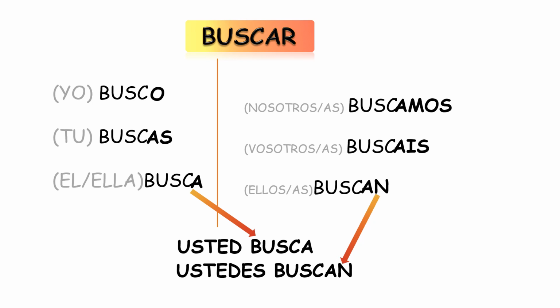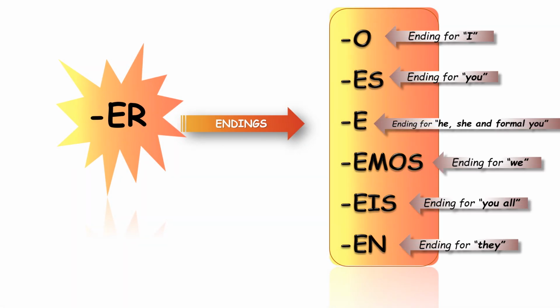Let's see the second group, er group, in Spanish. Again, for I, o, es, e, emos, éis, en. Notice that we have changed the a to e from you on, but for the first person it is again o. Let's see an example straight away.